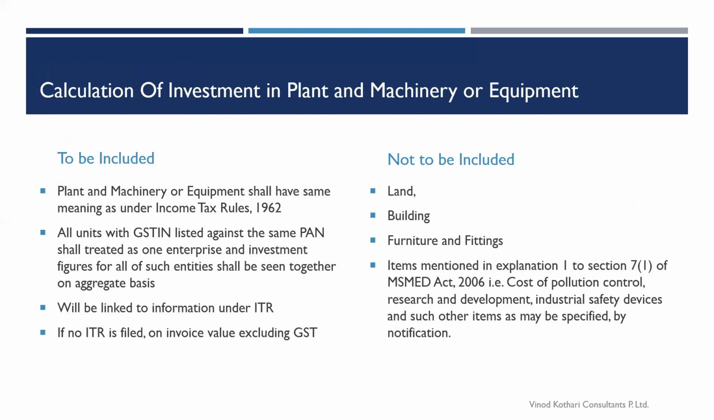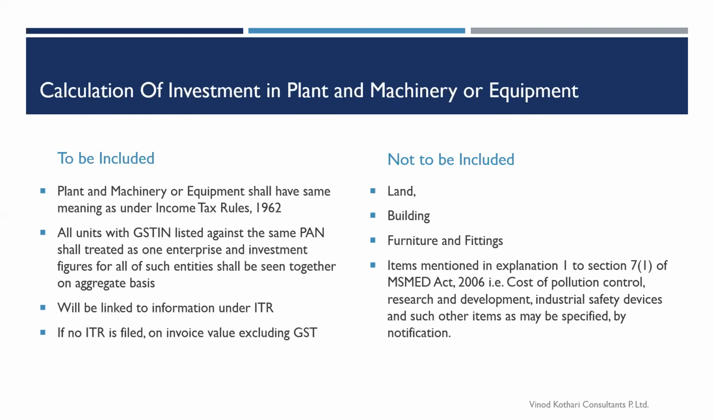Another very important topic that comes up here is how to calculate your investment in plant and machinery. What you see on the screen is what is to be included and what is not to be included. The definition of plant and machinery would be the same as given in the income tax rules. Hence, land, building, furniture and fittings would not be included in your calculation for investments. So the major chunk of investment that goes into land and building would not be calculated. That is a better thing for you, because your investment comes down and there are chances that you would fall in a lower category.